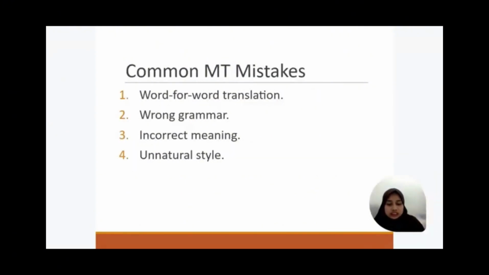The next is common MT mistakes. Machine translation often produce errors like word-for-word translation, incorrect grammar, and unnatural phrasing. For example, a sentence might miss article like a or the or use the wrong verb. These mistakes make the translation confusing or awkward, so post-editor must carefully review the text to make sure the meaning is clear and correct.